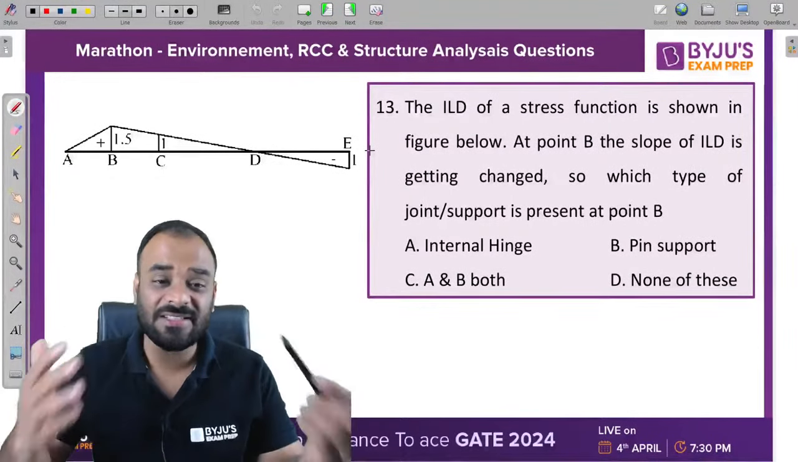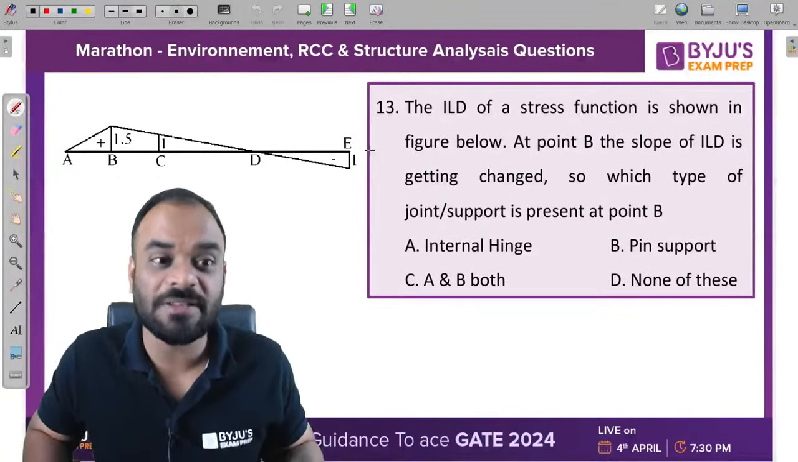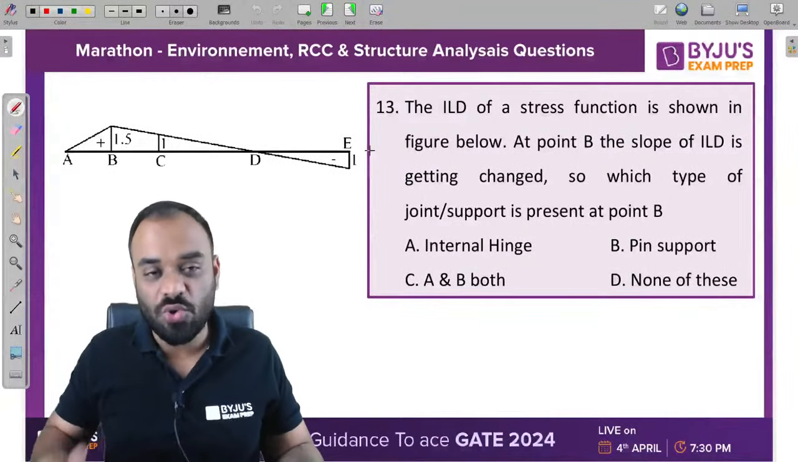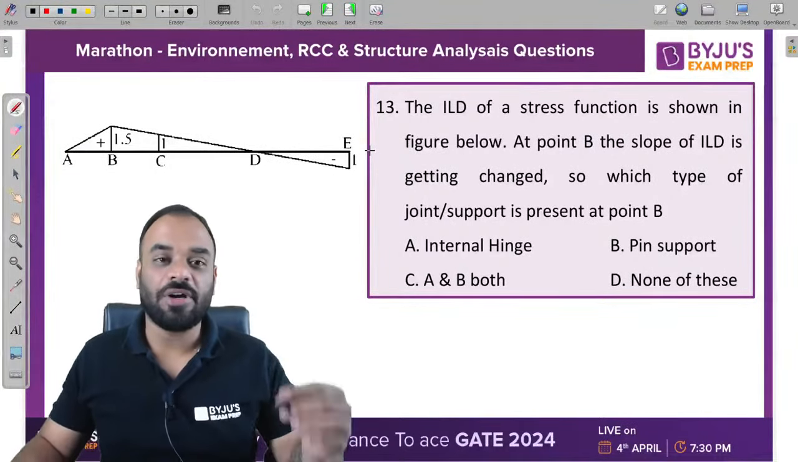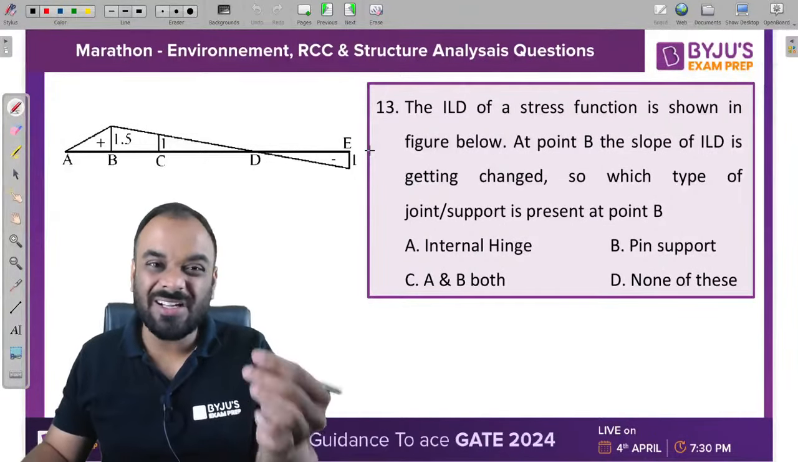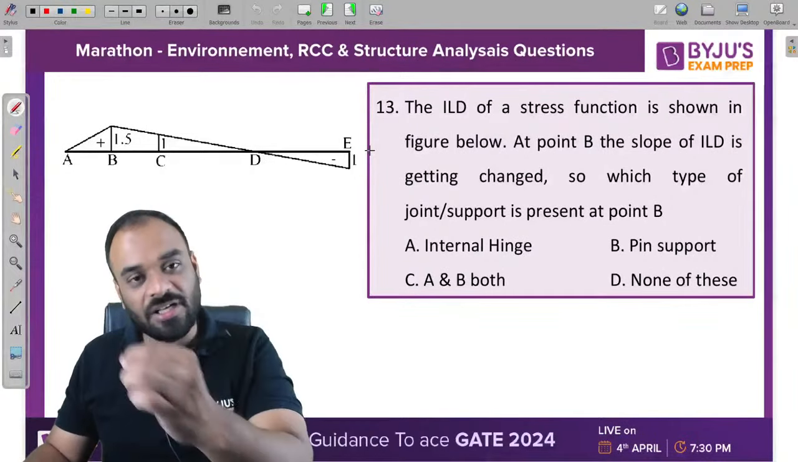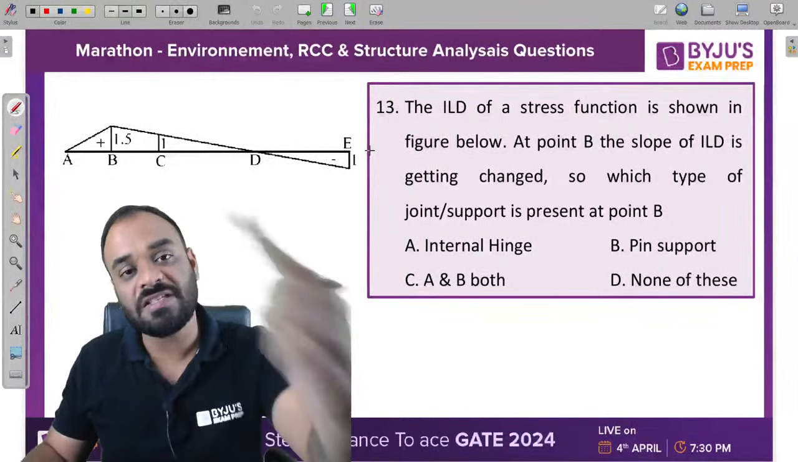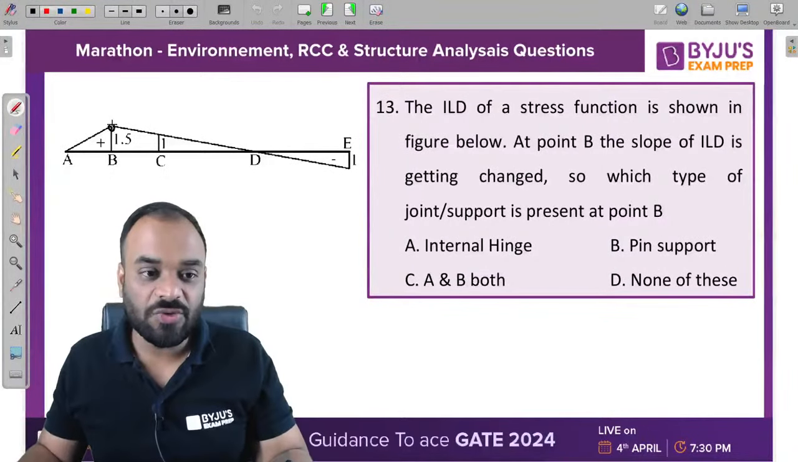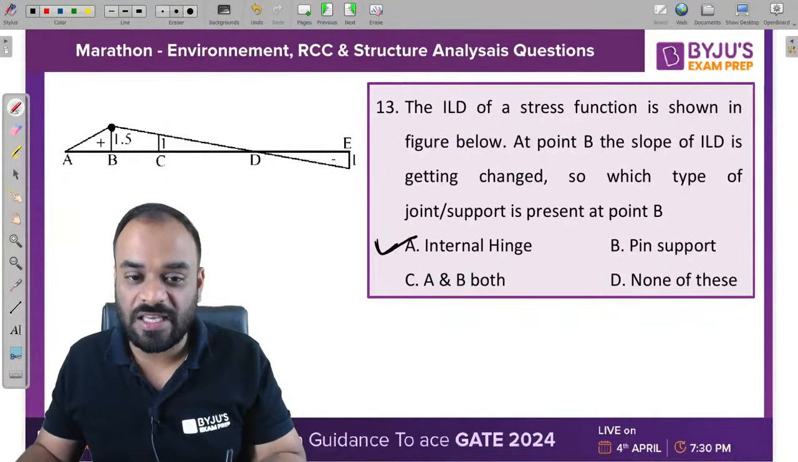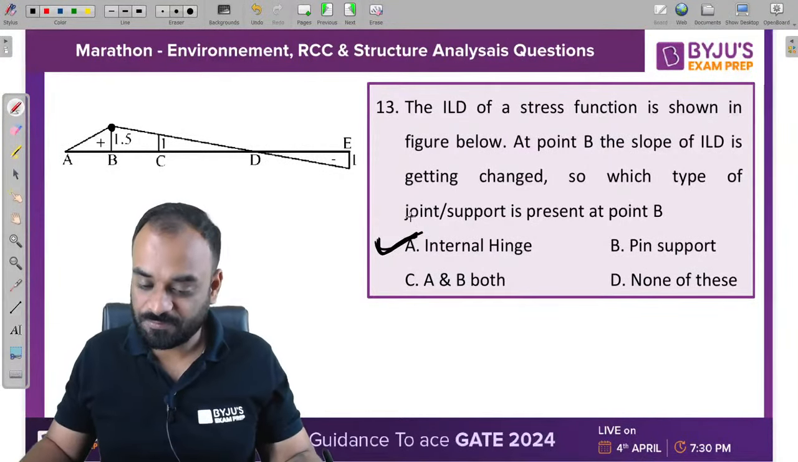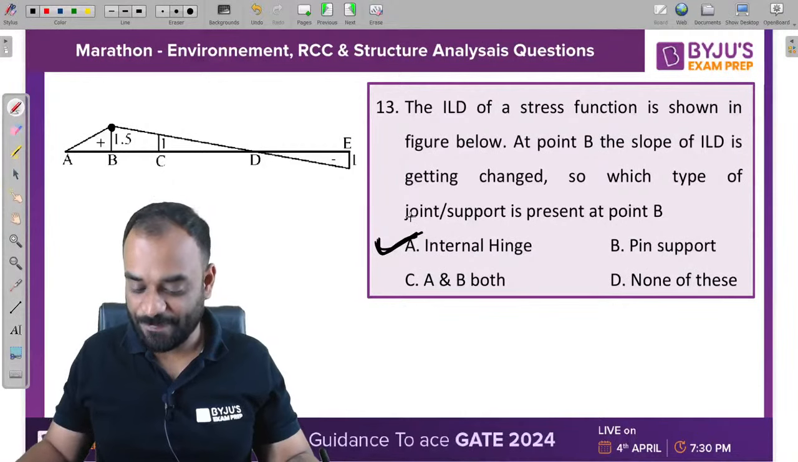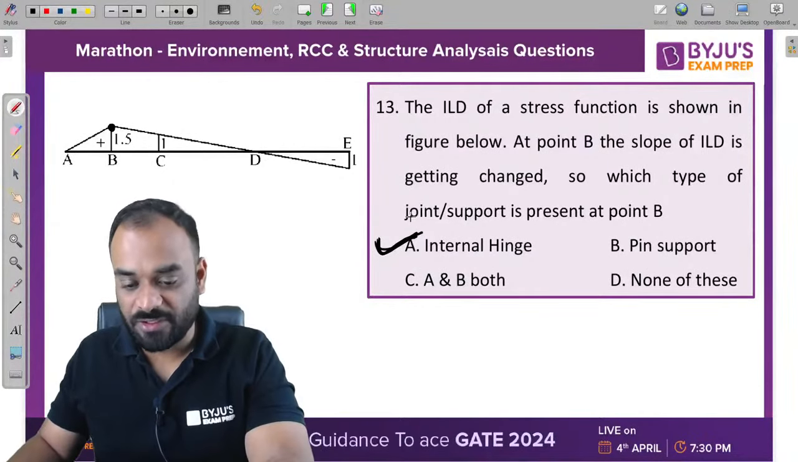Internal hinge. And this is a very short trick guys. This particular concept is a short trick which you can use in your ILD part, right? So please remember this particular point always. Wherever you find an internal hinge, at that particular location the slope of ILD is always changing, right? So that's why guys the correct answer should be A. What will be the correct answer, children? A will be. A is the correct answer. For 13 it should be A.